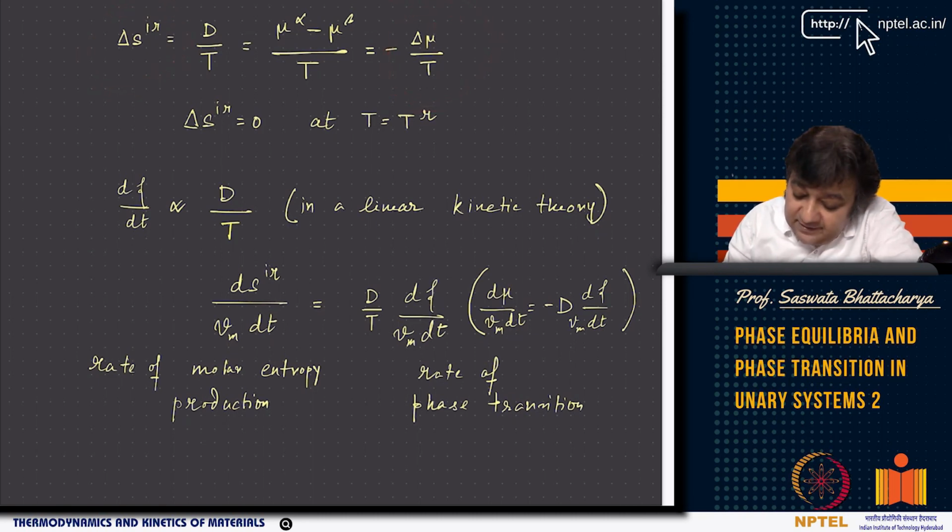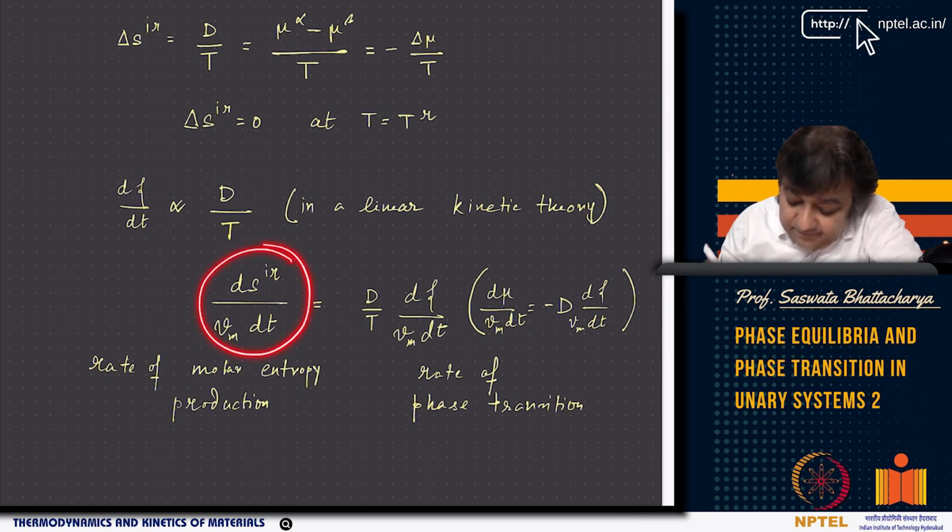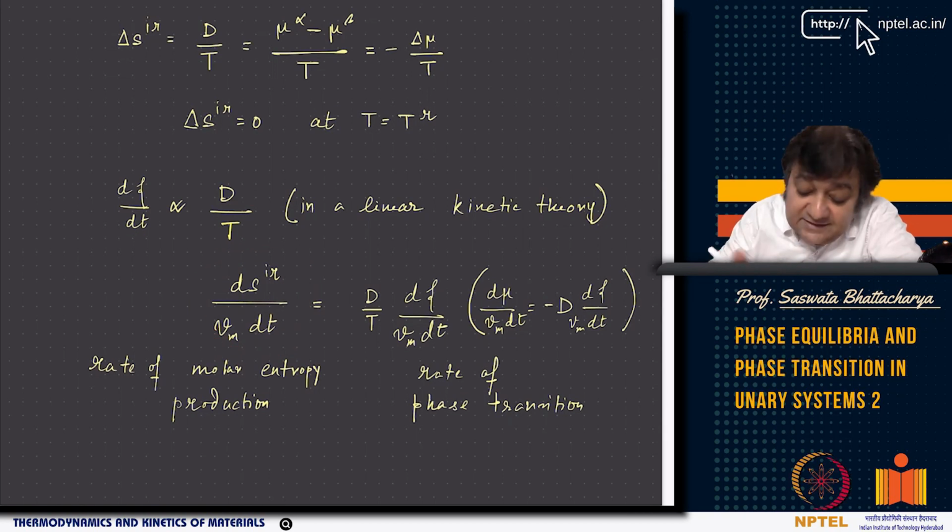Now, delta S is d by T, and d zeta is what we write.